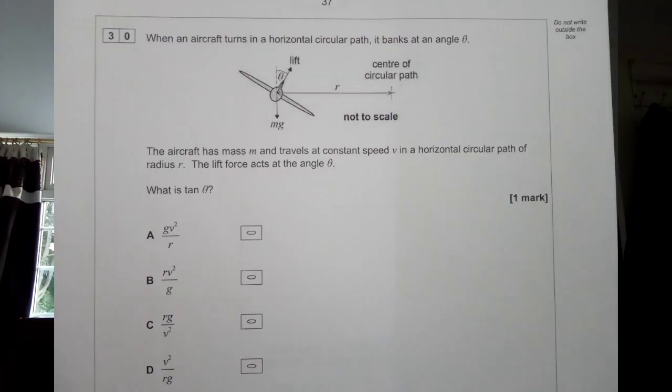What is this aeroplane, man? Okay, tan theta, D, because it's the only one that has v by itself. 31. Oh my god, end of questions. Oh my god, that must be the best feeling for you guys who do physics.